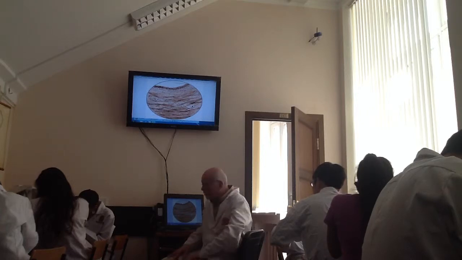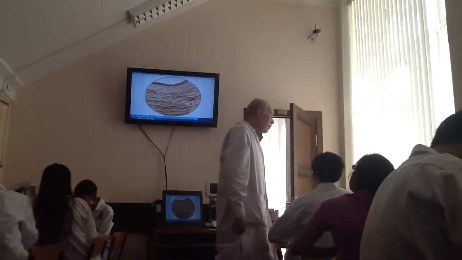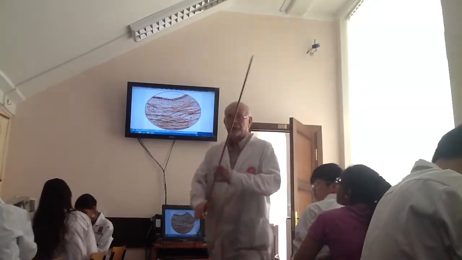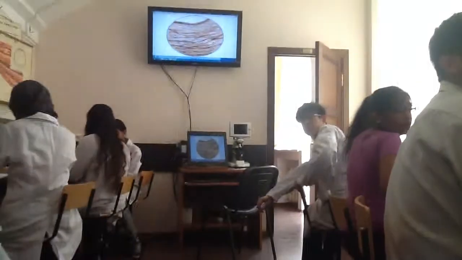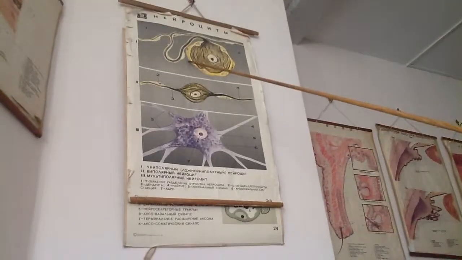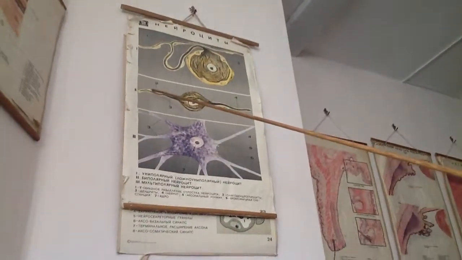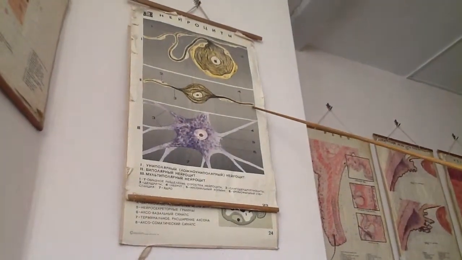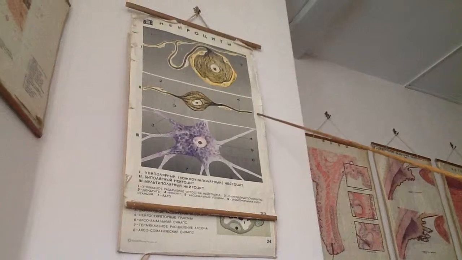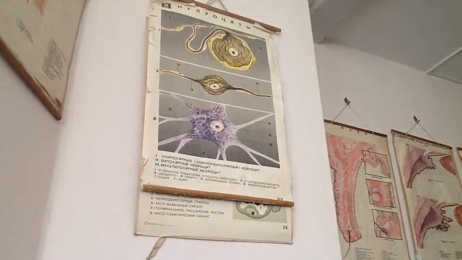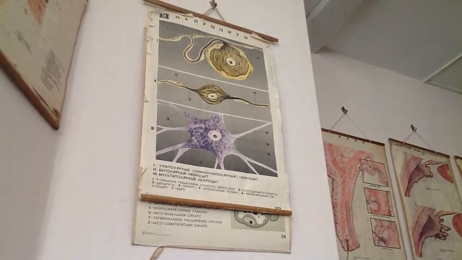Because oligodendrocytes surround the cell bodies, the perikarya, as well as processes. See, cells are localized along the processes, and around the perikaryon glial cells, oligodendrocytes, are present too.